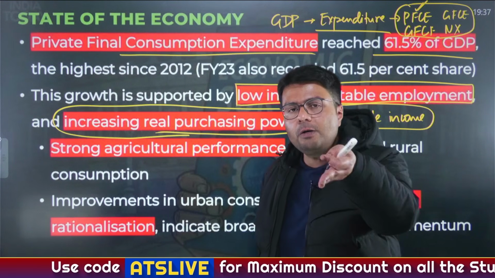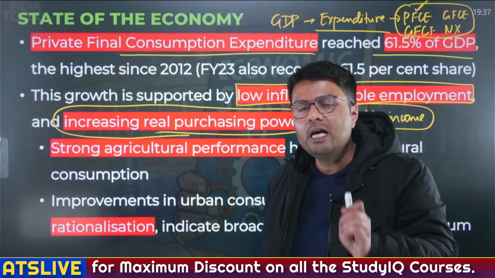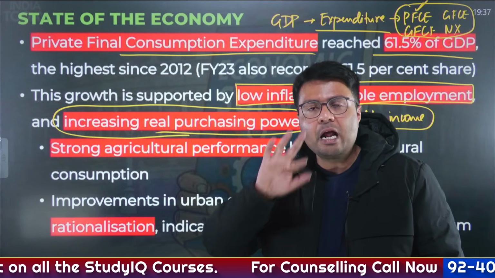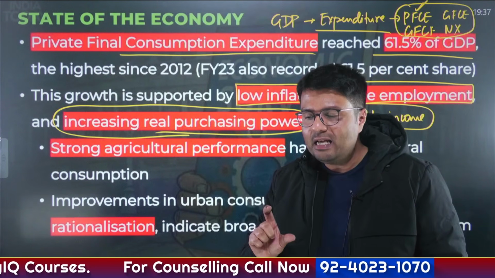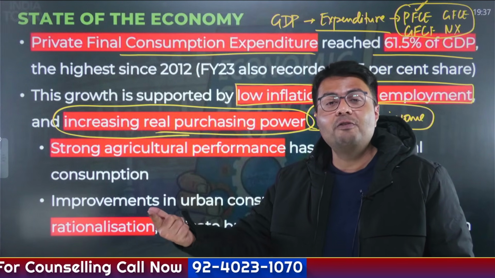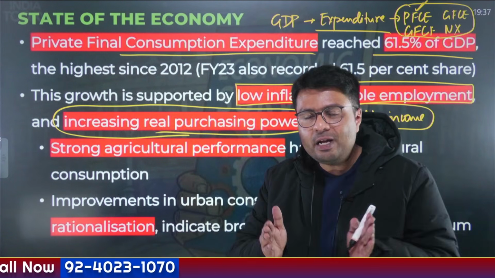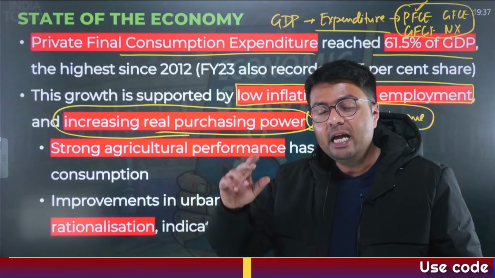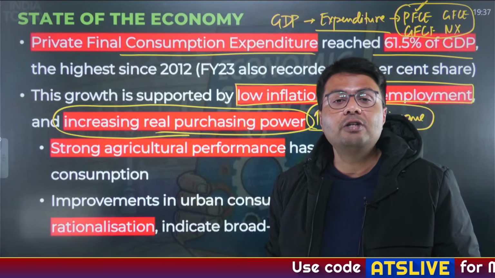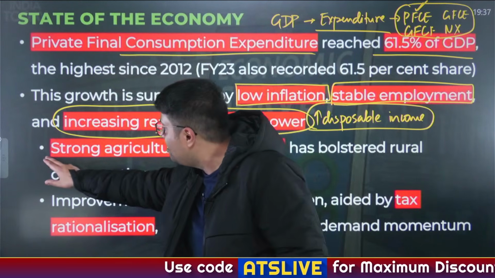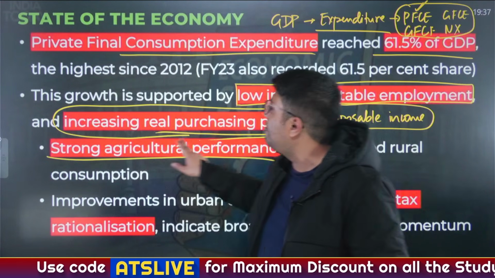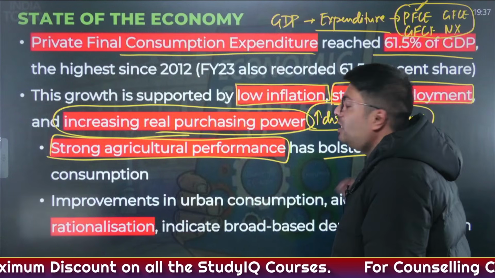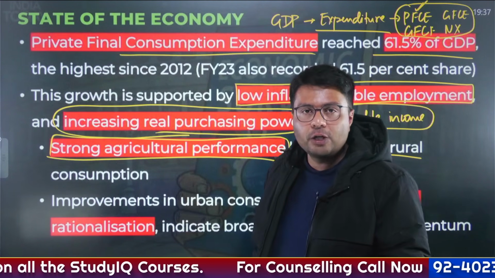Now, what is contributing to this real purchasing power and high disposable income in India? Let us divide our discussion in rural and urban areas. You need to understand rural Indian economy is primarily driven by agriculture. So whenever agricultural yields or the state of agricultural sector in India improves, it improves the consumption levels in the rural sector. And this is what has happened this year because of plentiful Kharif monsoon that has led to strong agricultural performance, which has boosted the rural expenditure.